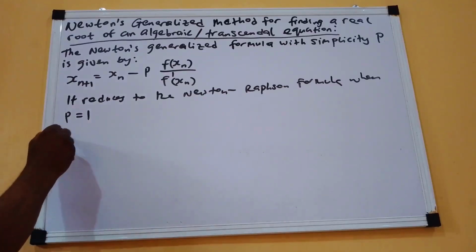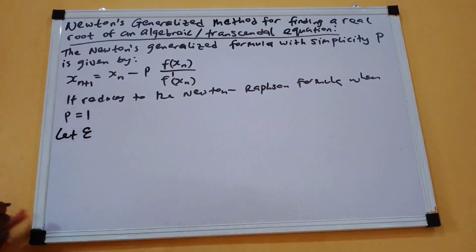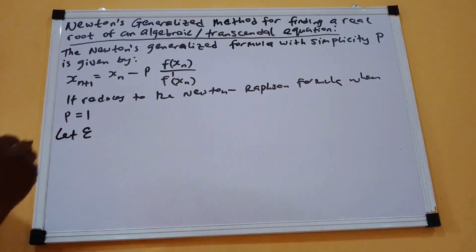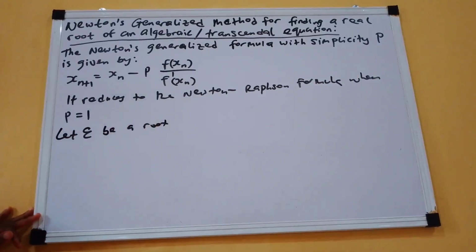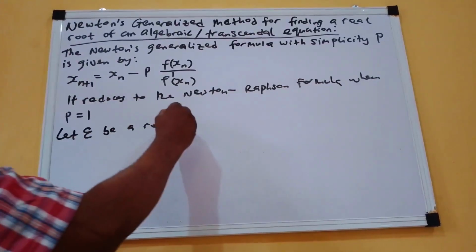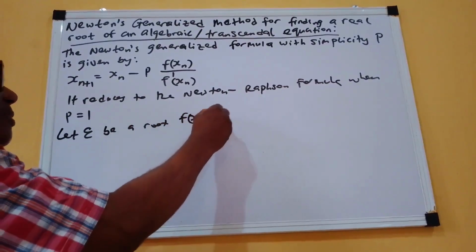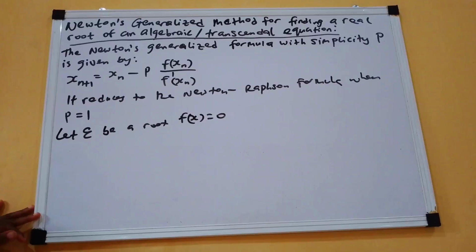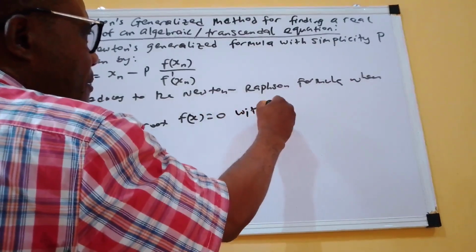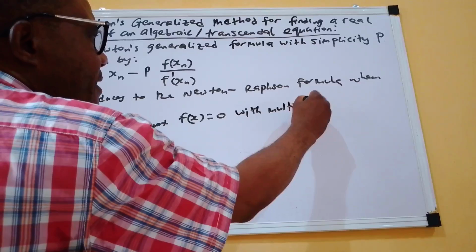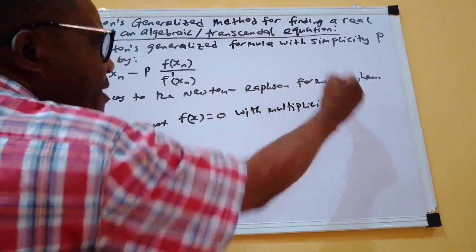Now, let epsilon be a root of f of x equals 0. You know, this is the standard format of the problem that we solve, with multiplicity p.